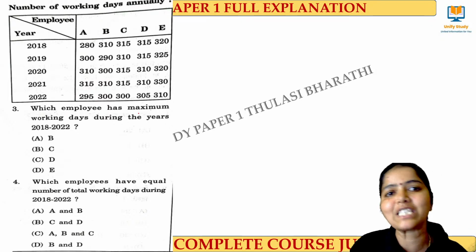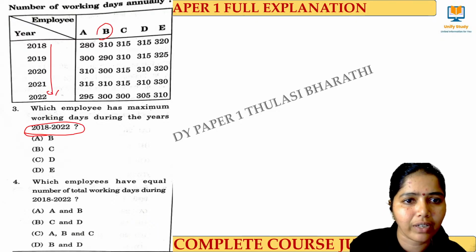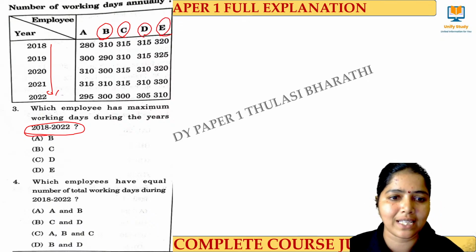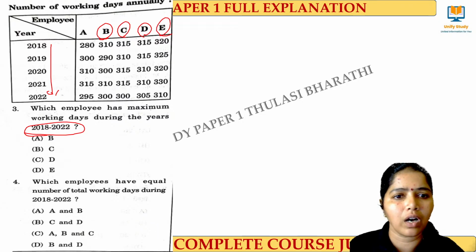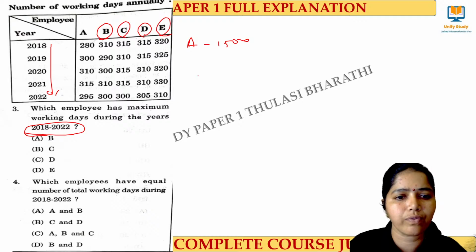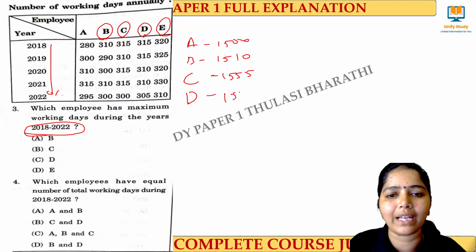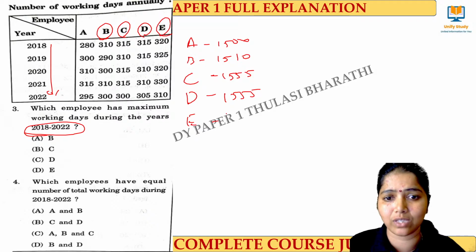And here next question, simple direct addition based question. Which employee has a maximum working days during the years 2018 to 22? So we have to calculate for A, B, C, D and E, and we have to say which one has the maximum working days. So when we add, we'll be getting 1500 for A, for B we get 1510, and C when I add all the things I'll be getting 1555, and D when I add I'll be getting 1155, and for E when I add I'll be getting 1605.